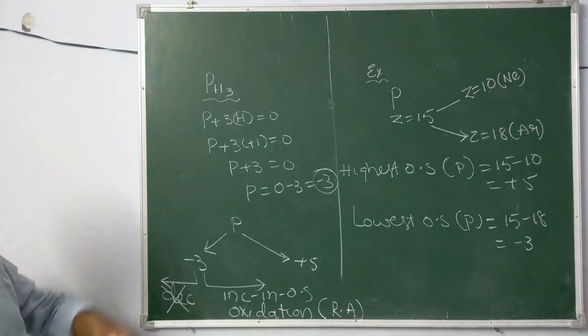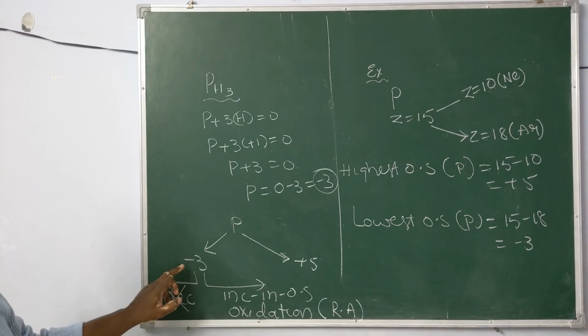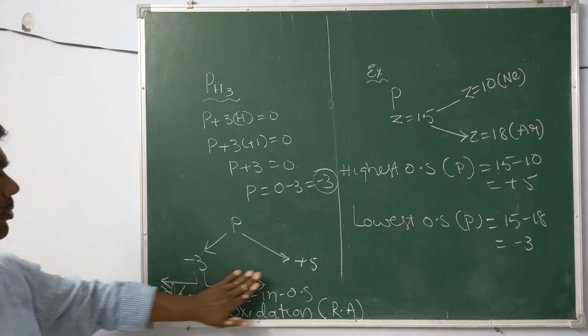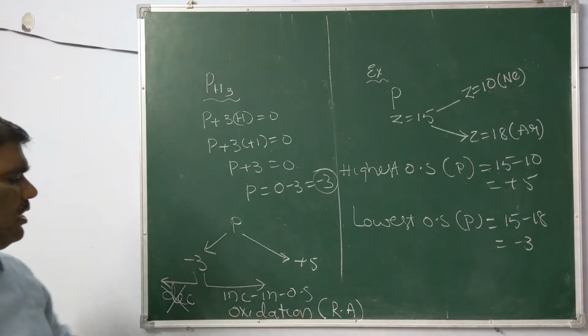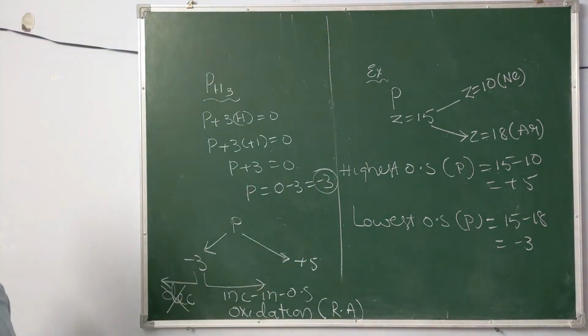Again, in PH3 phosphorus has -3. -3 is taken as the lowest oxidation state. No possibility to decrease further. Only one possibility to increase. That means only one possibility to undergo oxidation, that is, only one possibility to act as a reducing agent.